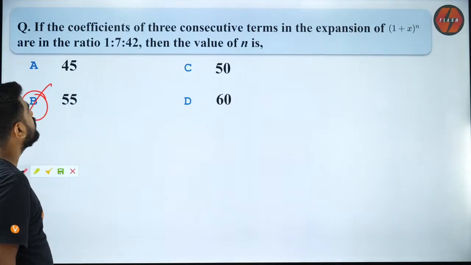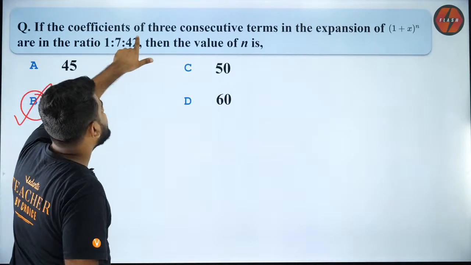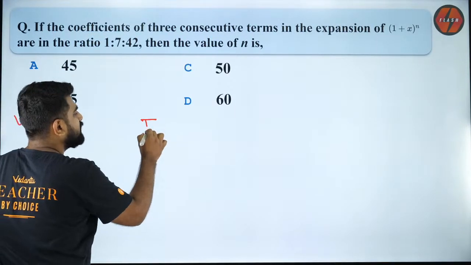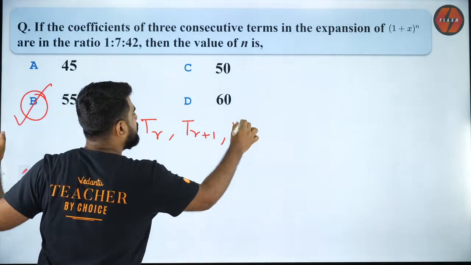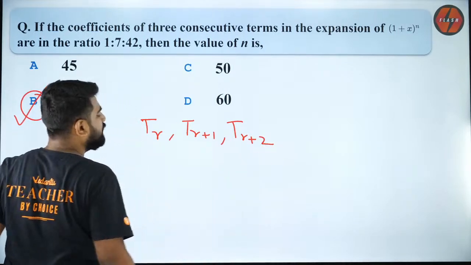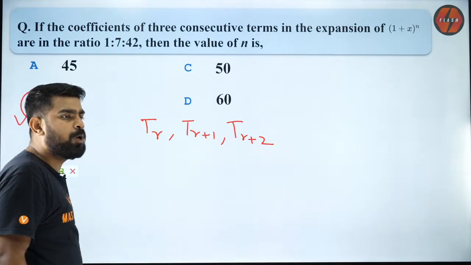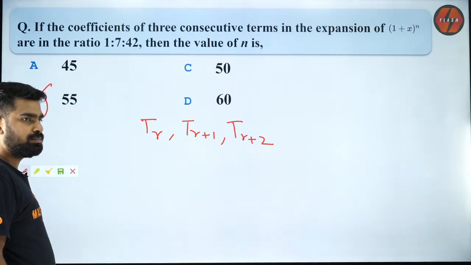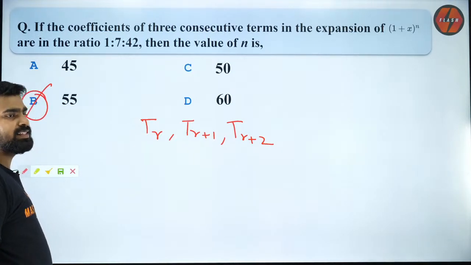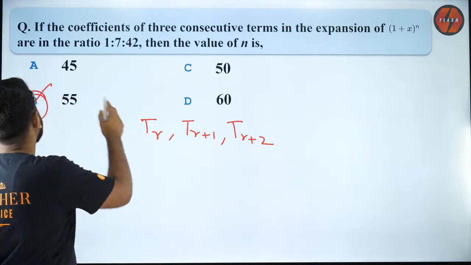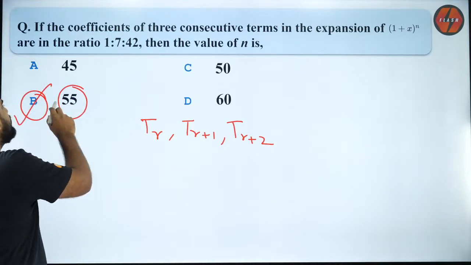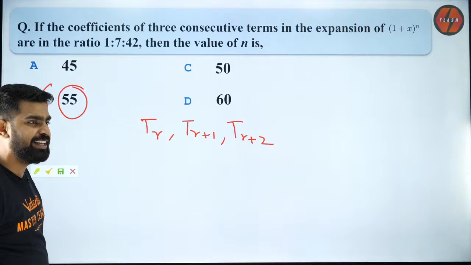Listen very carefully. So can I take the 3 consecutive terms as TR, TR plus 1 and TR plus 2? Do you all agree with me on that? Are you all okay with that? Yes? Oh, that is B. Okay, okay. I'm sorry guys. So 55 is correct. The answer was supposed to be option B.